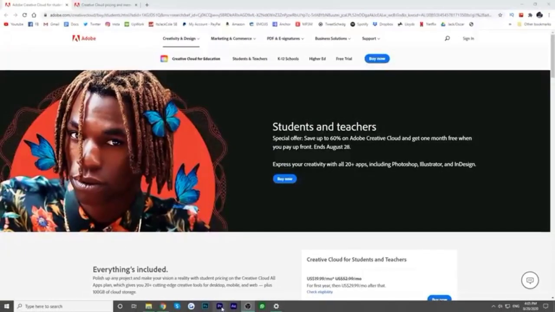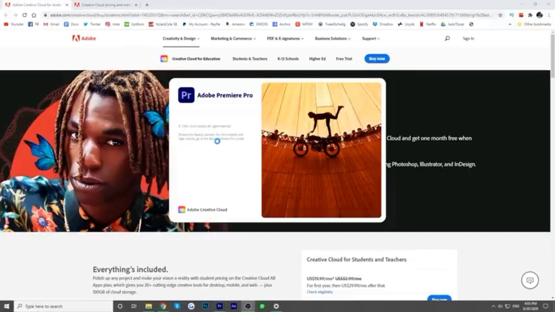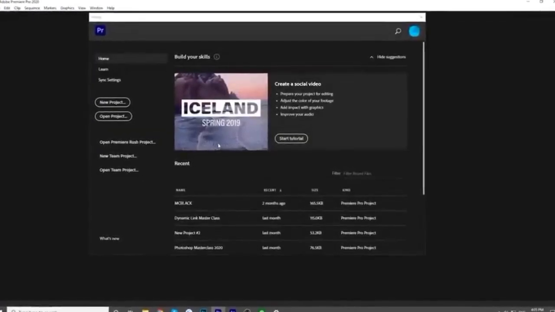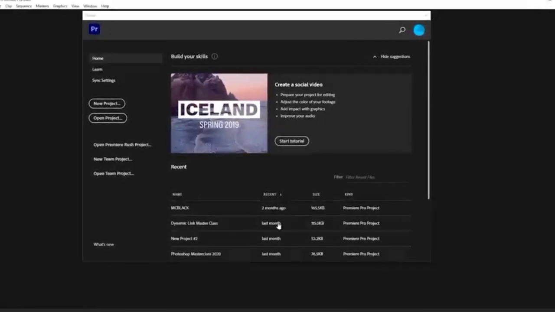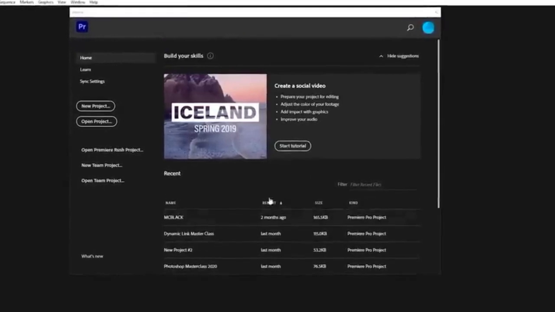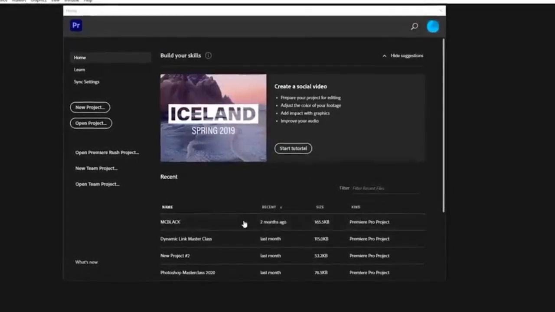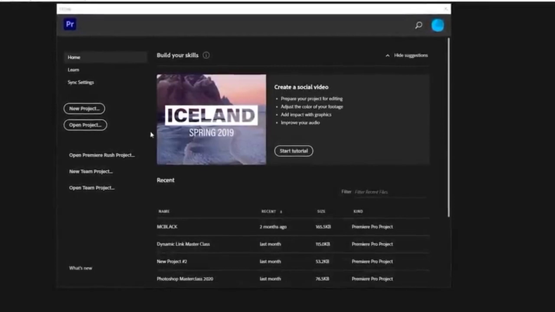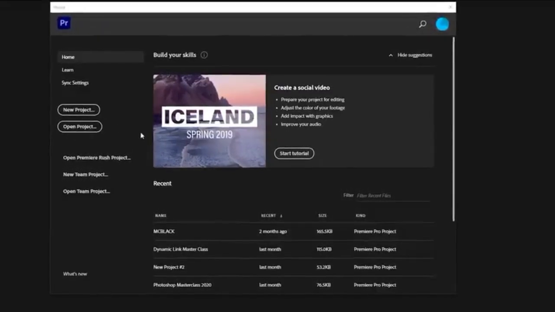Now, I have the program pinned to my taskbar because it's something I use a lot. If you don't, go ahead and search for it and load it up. I'm just going to click the Adobe Premiere Pro logo, and it will begin to load itself onto my screen, and we can start our project and start building stuff up piece by piece. When we load up, this is what it'll look like. I have previous projects that pop up down here because I've obviously been using the program before. You might not, in which case, stuff will start to stack up here throughout the progression of this course.